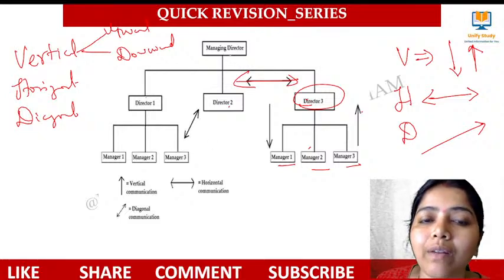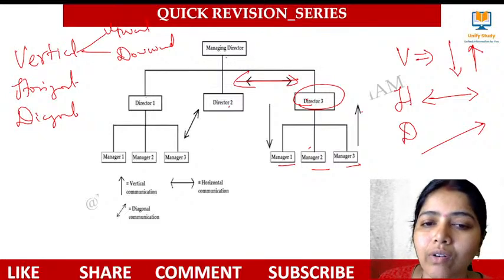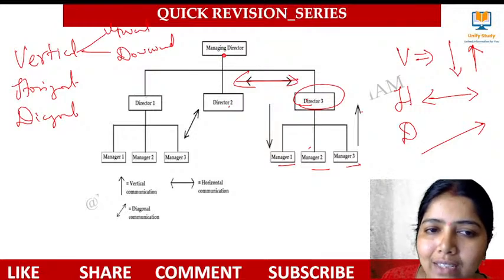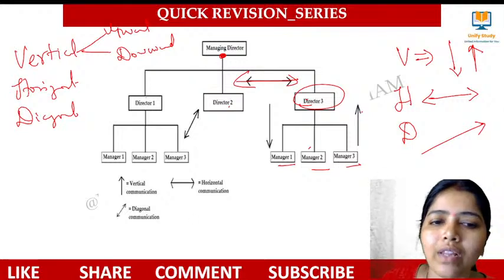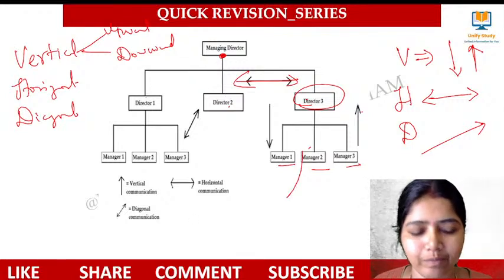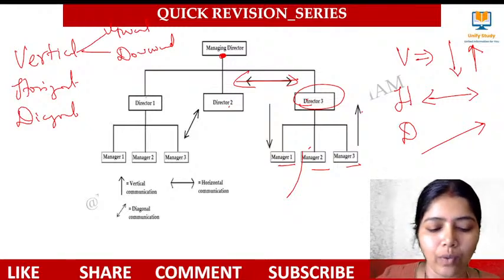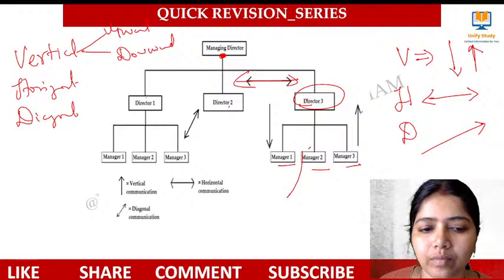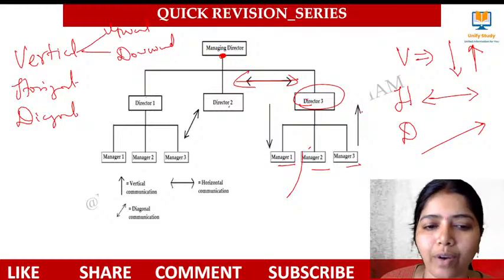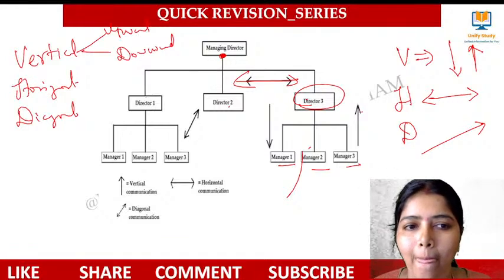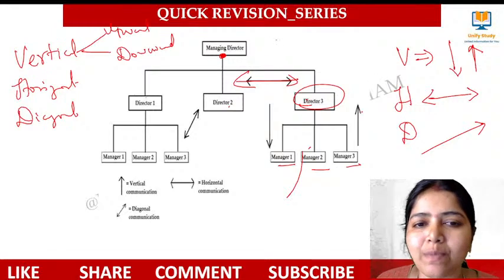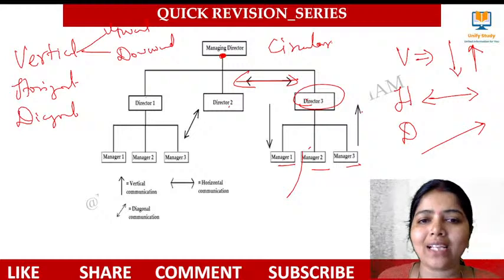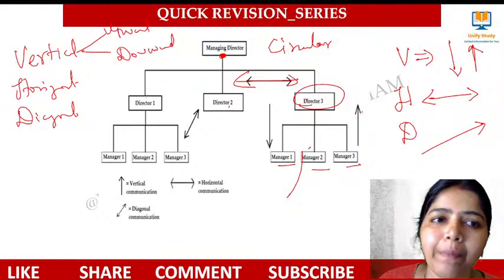Whenever a circular is given from the managing director, from the MD to all the employees, what kind of communication is it? A circular is designed and circulated to all the people of that institution.